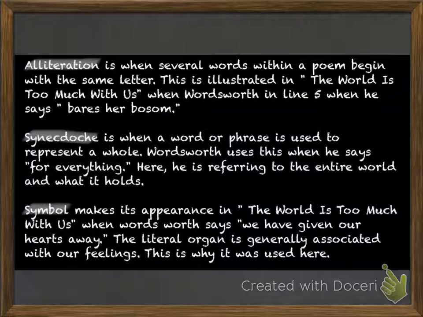Symbol. Symbol makes its appearance in The World is Too Much with Us, when Wordsworth says, "We have given our hearts away." The literal organ is generally associated with our feelings. This is why Wordsworth uses it here.